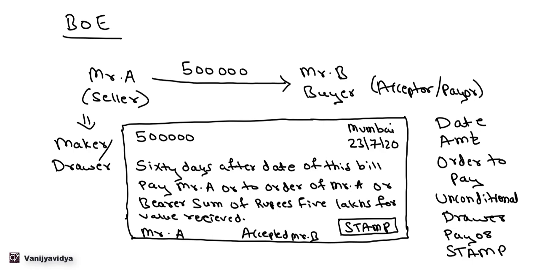And the payment should be made either to A or to the order of Mr. A, that is to whomsoever Mr. A says Mr. B has to pay, or the bearer of the instrument, or whoever has a bill, Mr. B has to pay to that person. Now let us see a definition of bill of exchange.